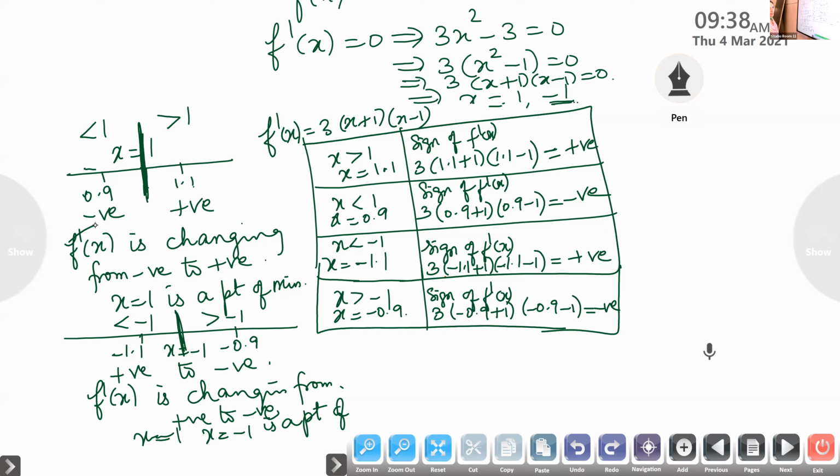Go through the method given yesterday. When f dash of x changes from negative to positive, it is the point of minimum, and whenever f dash of x changes from positive to negative, it is the point of maxima.